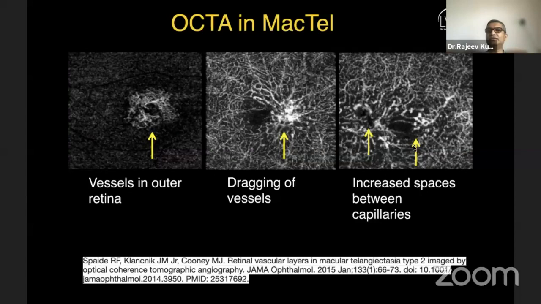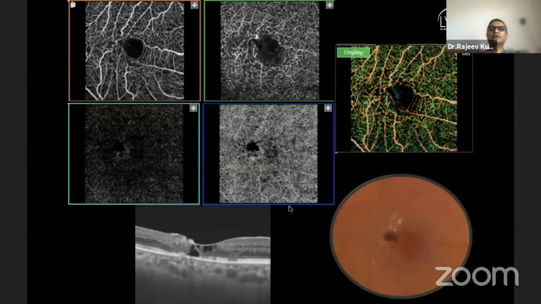And if you see here in the OCT angiogram, in the early stages there will be bulbs at the end, and sometimes there is a dragging of the vessels like this, and then a complete change of architecture. And you do see vascular flow in the outer retinal vessels. These are the changes which you might see in a macular telangiectasia OCT angiogram.